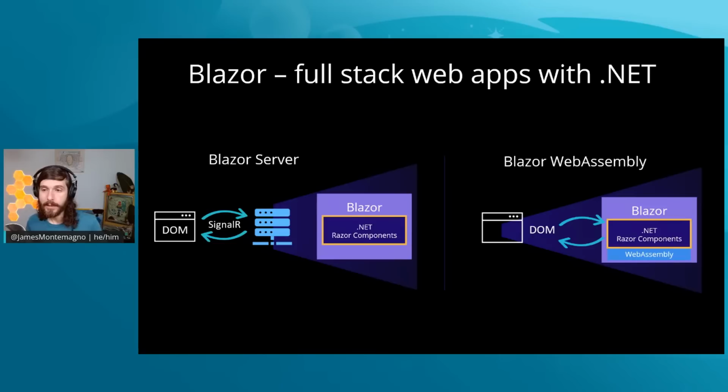On the right-hand side is something called Blazor WebAssembly, or you might hear it called WASM. WebAssembly is an industry standard that is supported by every browser technology, mobile and desktop. And what's great about that is it enables other languages and runtimes to run directly in the browser. So here, for example, Blazor, .NET, your Razor components, and the .NET WebAssembly runtime, which is very, very small, run directly in the browser itself. So you're running that logic locally, which is very cool. So what that means is that you can have a fully disconnected application that runs there.